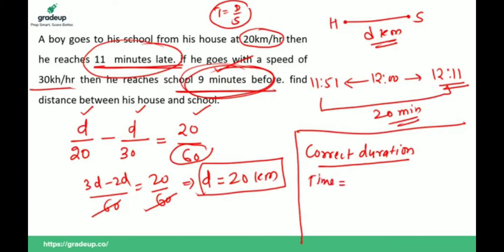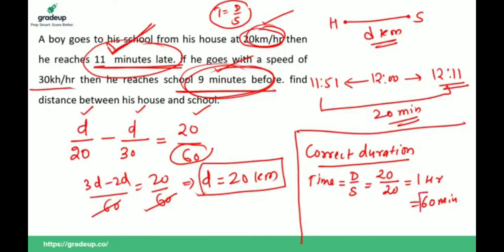As you know, time is equal to distance upon speed. Now the distance is, we know, 20 kilometers. If he goes with a speed of 20 km per hour, then he will take 1 hour, that means 60 minutes. And he reaches school 11 minutes late. That means this 11 excess minutes is included in this. If I subtract these 11 minutes, then I will find 49 minutes. So 49 minutes should be the correct duration to reach school at correct time.